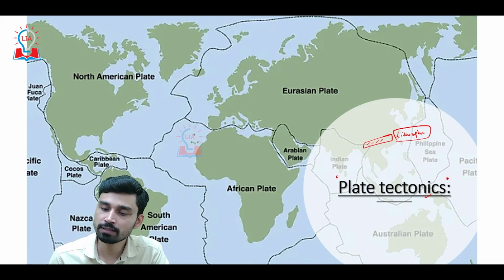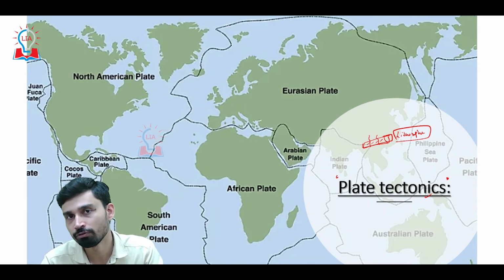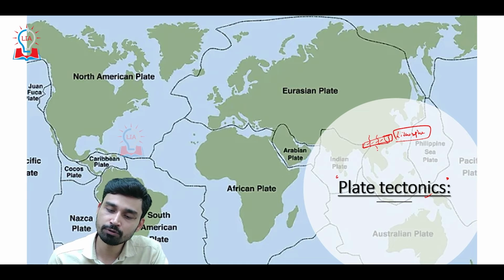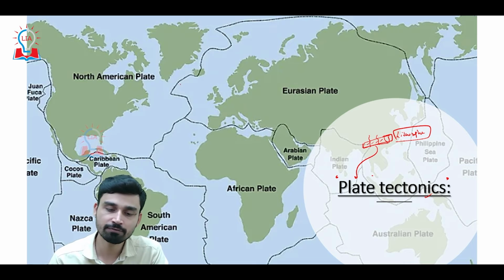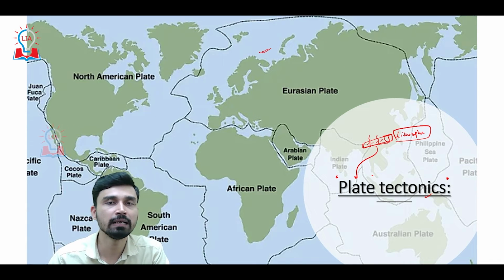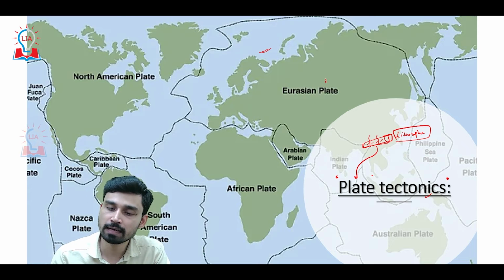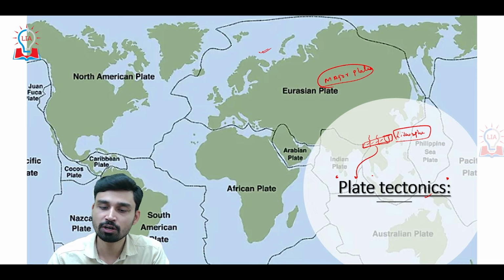Now, this lithosphere is not a single continuous layer, rather it is broken into different individual fragments, and each of these individual fragments of lithosphere is known as a plate. And as we can see from this particular map, the entire Earth can be divided into multiple plates. The larger plates are referred to as major plates, and there are also smaller plates, which are called minor plates.